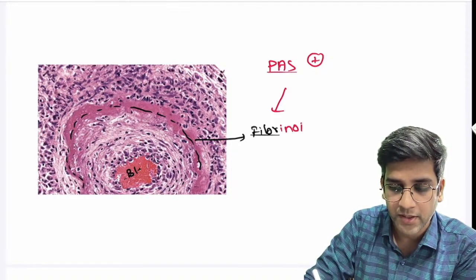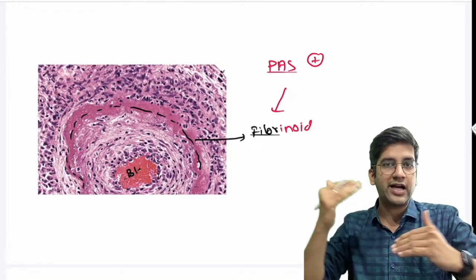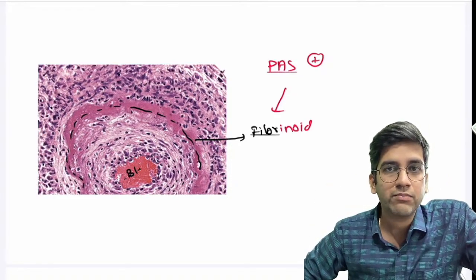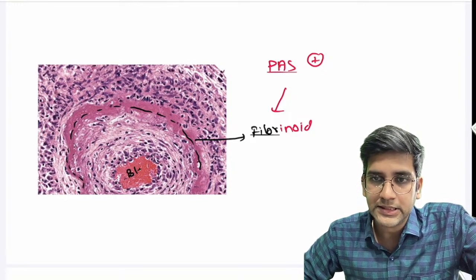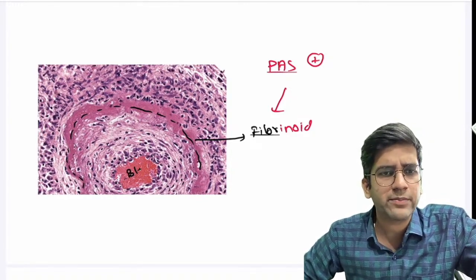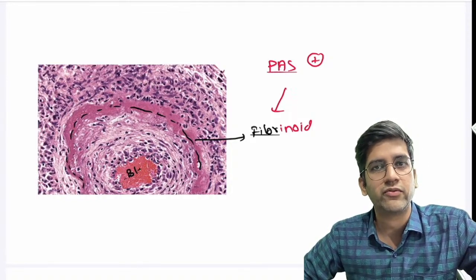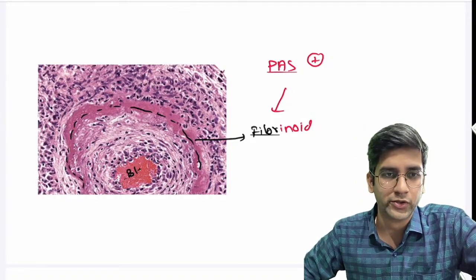Just remember them. If they want to ask a little bit of a higher question, they might ask you one marker which will be positive for fibrinoid necrosis, PAS, right? Yes, any type 3 hypersensitivity response will definitely have your vasculitis. So obviously it will lead to fibrinoid necrosis, right?